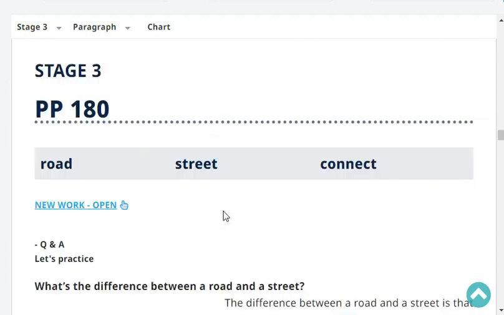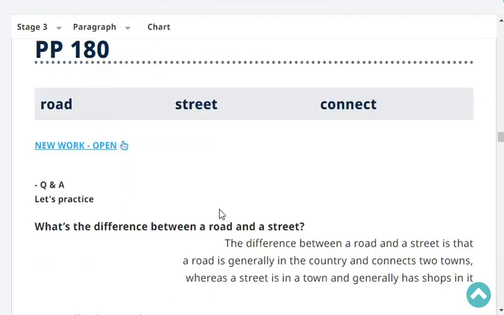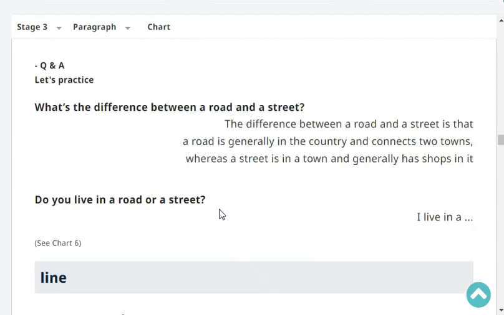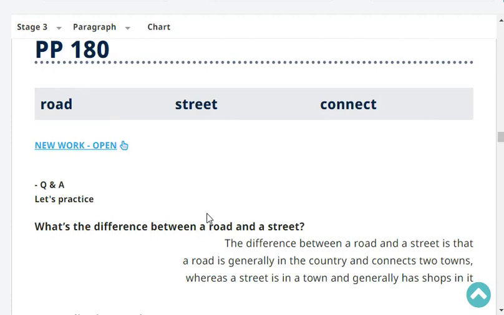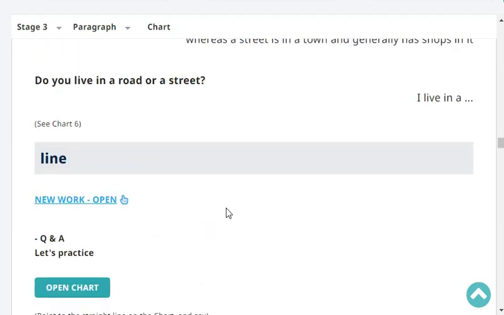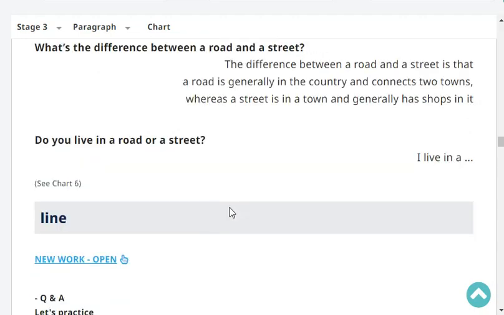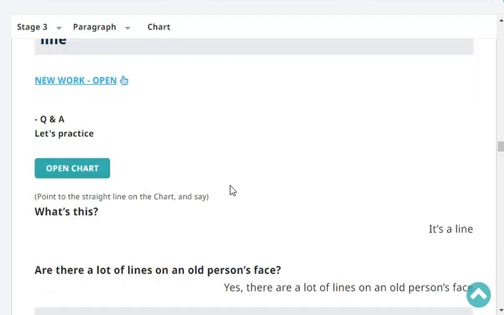What's the difference between a road and a street? The difference between a road and a street is that a road generally is in the country and connects two towns, whereas a street is in a town and generally has shops in it. Do you live in a road or a street? I live in a street. Very good.